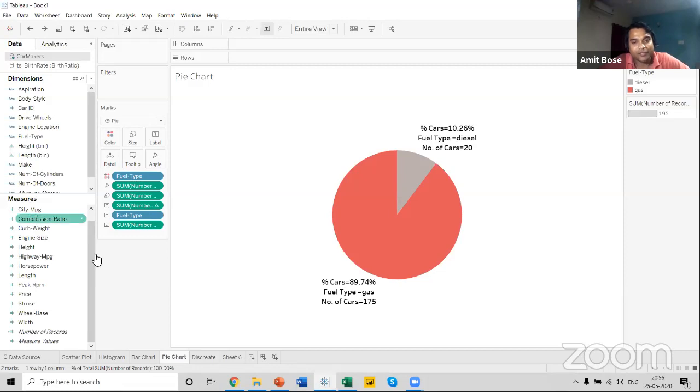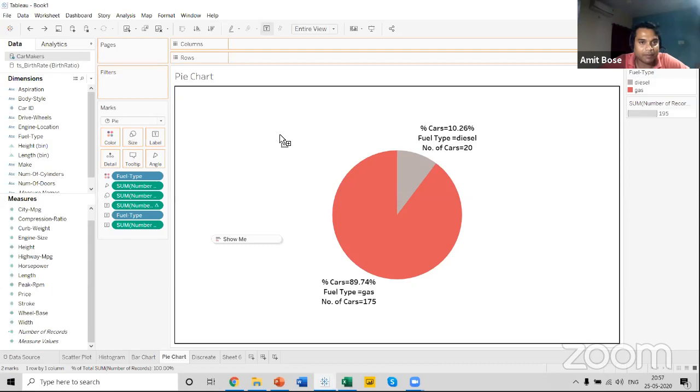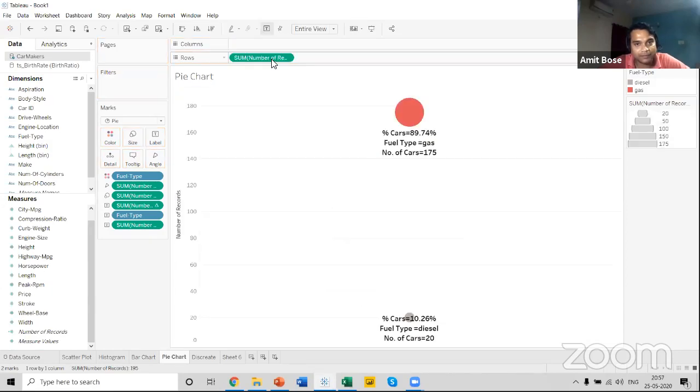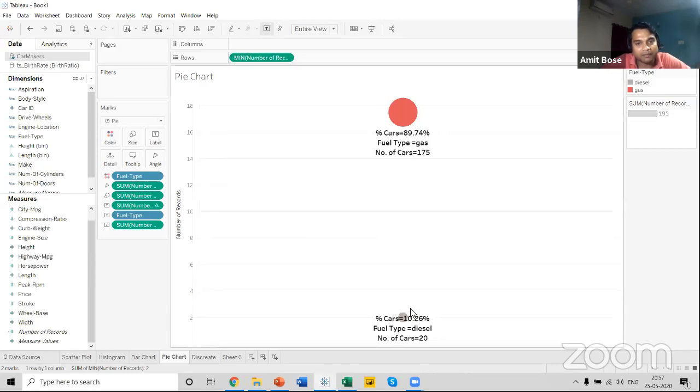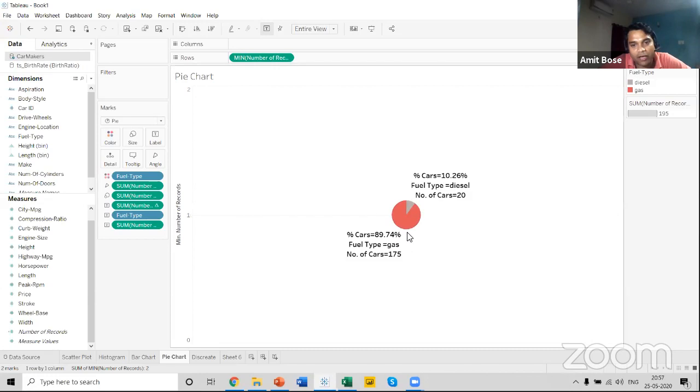Okay, now this is a pie chart that we have, correct? Now I'll bring the number of records over here. The moment I bring the number of records over here, we can see this pie chart has been divided into two parts. The first is the fuel type petrol, and the second is the fuel type diesel. Now I'll click on this option over here, and from the measure option, we need to select minimum or maximum. And we can see that we have got back our own pie chart.